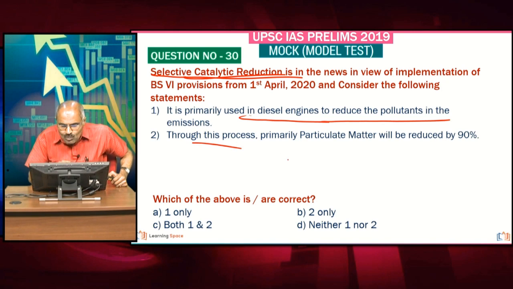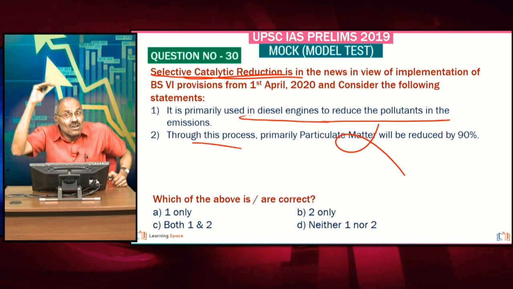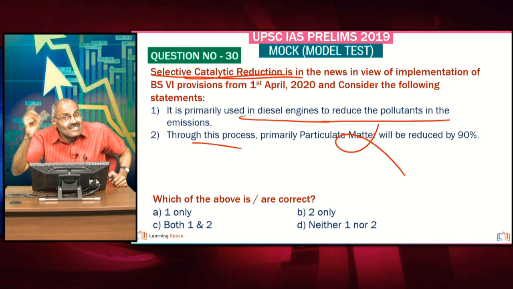Through this process, primarily this is wrong. Nitrogen oxides will in fact be controlled primarily, and its effect is mainly on the nitrogen oxides. More than 90% will be removed. And if you look further, hydrocarbons as well as carbon monoxide will be removed up to the extent of around 50 to 80% or so.